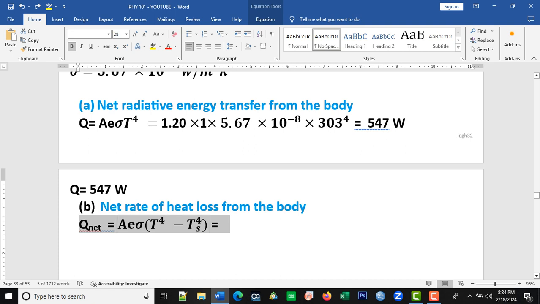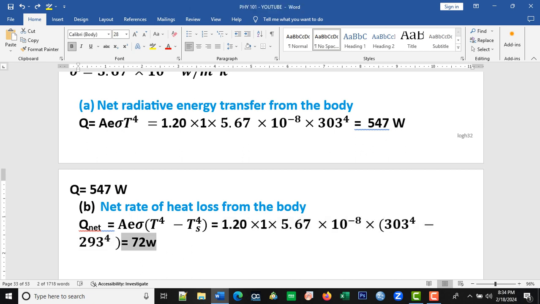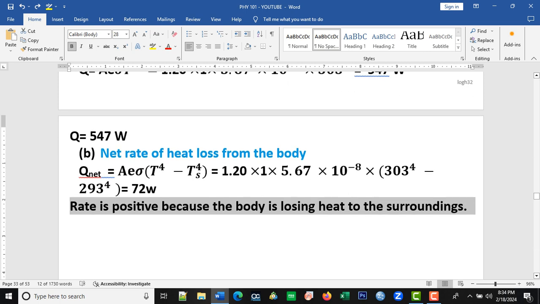If it is positive, then energy flows from the body to the surrounding. And if it is negative, then it is the reverse. So when we substitute the values and simplify it, we get the final answer to be 72 watts. So the rate is positive because the body is losing heat to the surrounding.